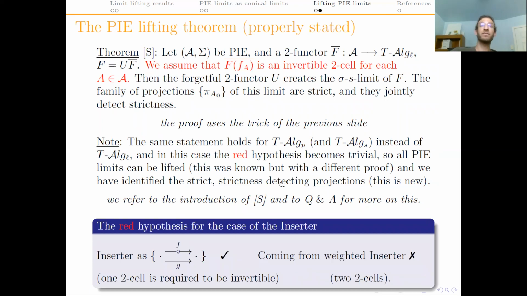Instead, in these final seconds, I want to look at the red hypothesis for the example of the inserter. Note that if we take this inserter, the one we looked at a few slides ago, then the red hypothesis will be asking for one two cell to be invertible, which is the correct hypothesis for lifting an inserter. But if we want to use the weighted inserter, then this doesn't work, because remember that now two arrows are marked. So we will ask for a stronger hypothesis, which is not the correct one. We need to consider true sigma limits, which are not the ones coming from weighted limits with the elements construction of the weight, to get the correct lifting result.